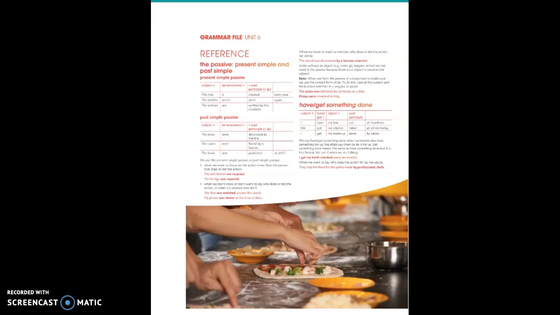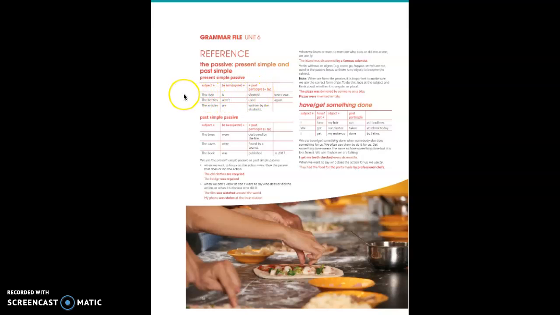In the grammar part, the grammar file of your book, you go to page 136, so we can watch this page together. On this page, you've got the references about the passive, the present simple and the past simple passive. Here there are some explanations about it. You've got the subject, then you've got be, the verb to be, that can be in the present, like in this situation, and then you've got the past participle of the verb, okay?